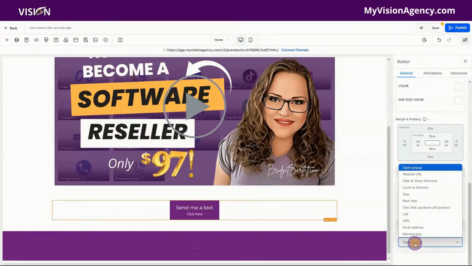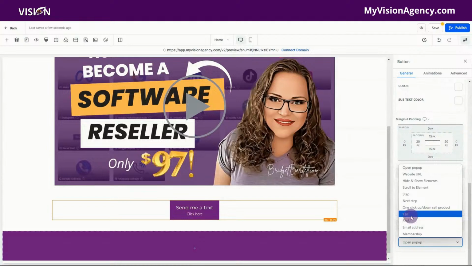And then you'll see the button actions here. Okay, we can open a pop-up. We can add a link to another website. We could show or hide elements on the page, scroll to a different element. We could go to a step within our funnel. We could go to the next step within the funnel. We can click up or down sell products, call, text messages, email, and even link to a membership.